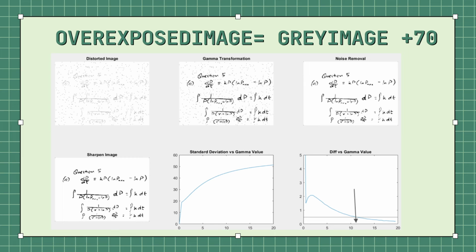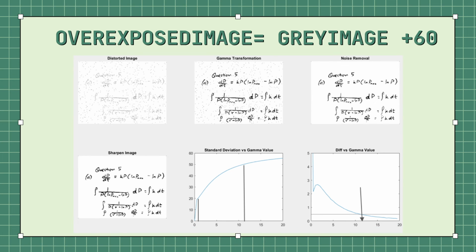In the graph of standard deviation versus gamma value, it shows the standard deviations of the pixel values of the image where the image has undergone the gamma transformation with the respective gamma value. The last graph here of this output, which is D versus gamma value, shows the difference of standard deviations between the current image and the previous image, where the gamma value used has been increased in the current image gamma transformation from the previous used gamma value.